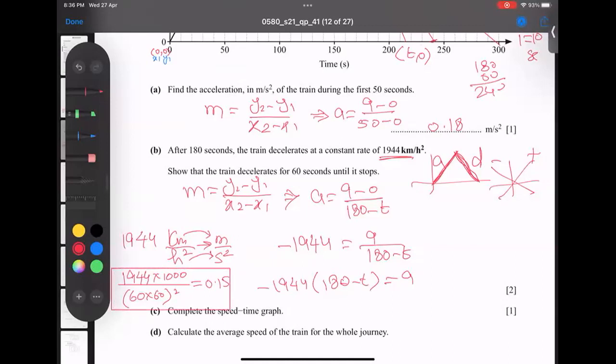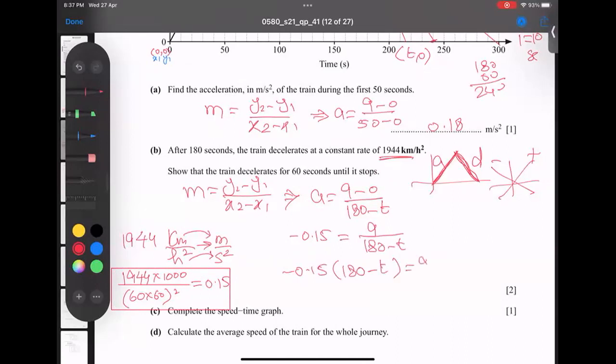So this is done. Now I'm going to erase it. And this value, the deceleration, I'm writing again now here. So here I'm getting negative 0.15. It is the deceleration. This one converted back here. So let's see, equals 9 over 180 minus t. Cross multiply: negative 0.15 times 180 minus t equals 9.